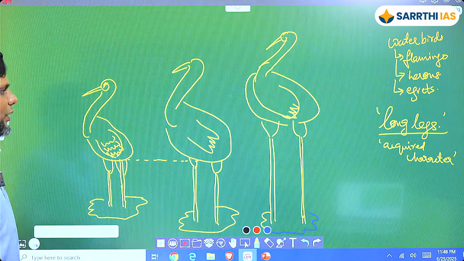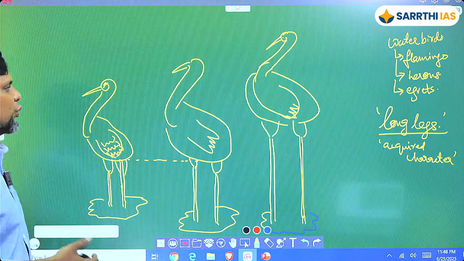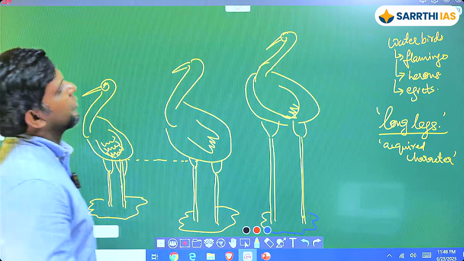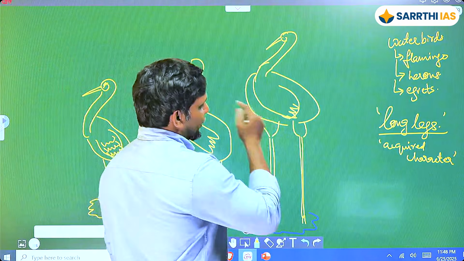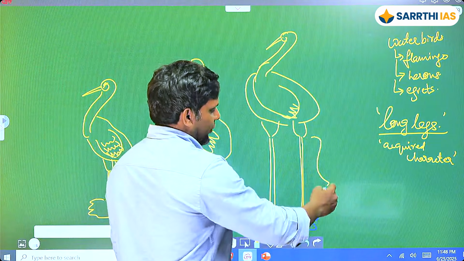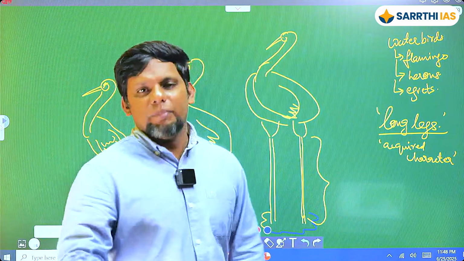Now, if you're a water bird, which one would you be? Which one would give you some sort of advantage? Okay, but the water bird basically looks something like this. Okay, this is what it is. So he's trying to provide an explanation for this in a scientific sort of manner based on his ideas, right?